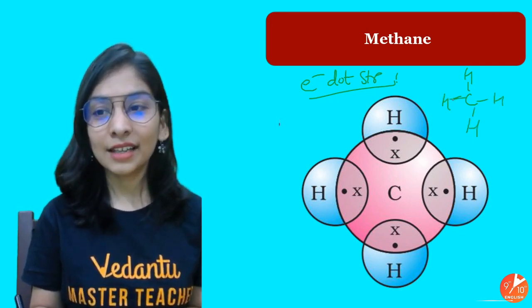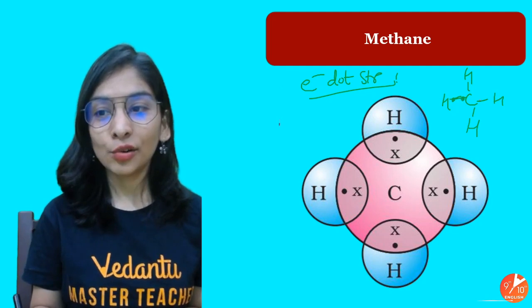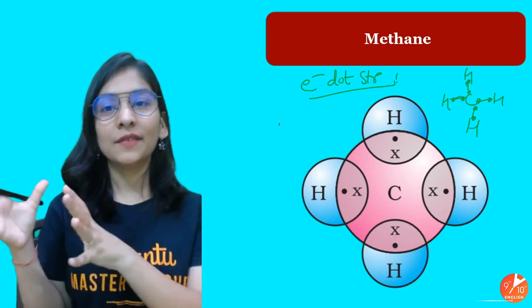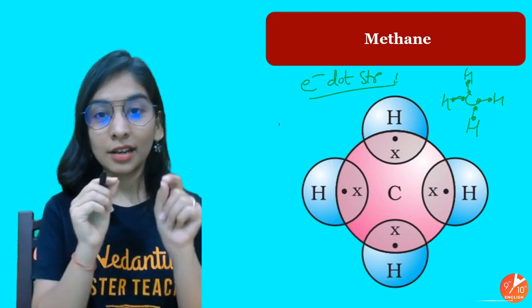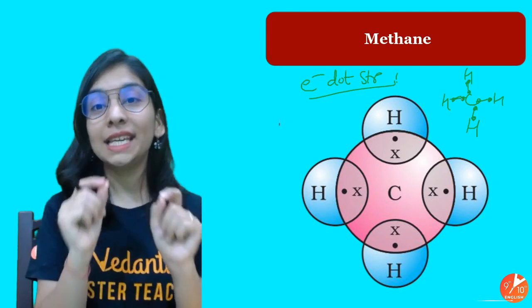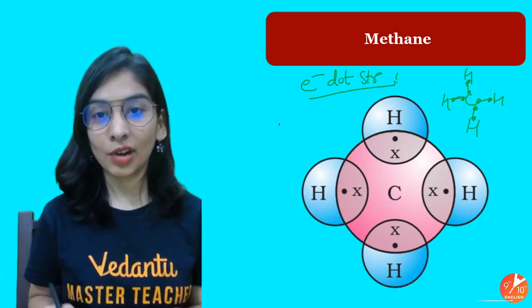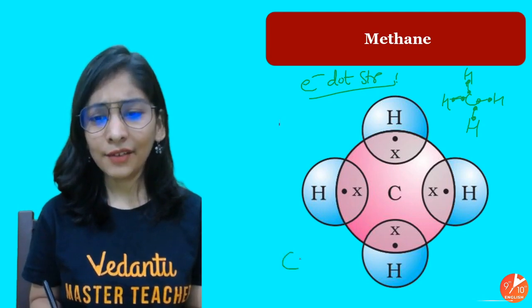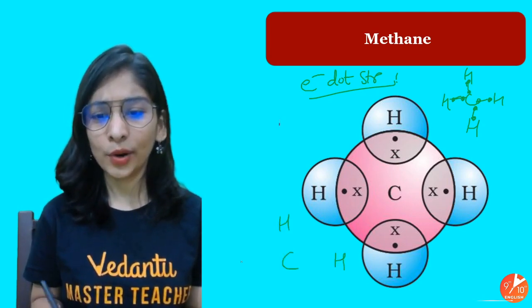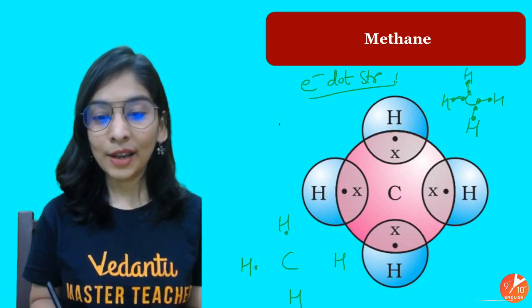And you know that a single bond is formed by sharing of 2 electrons by the 2 atoms involved. So just do one thing: write the structure in the corner, replace the bond with these electron dots, and then try to, or pretend to, draw the structure. In what way? I have carbon that's attached to 4 hydrogens, and I know every hydrogen has 1 valence electron.